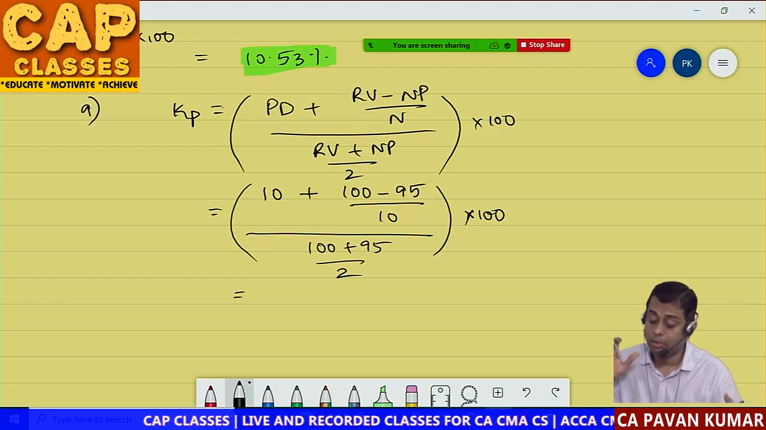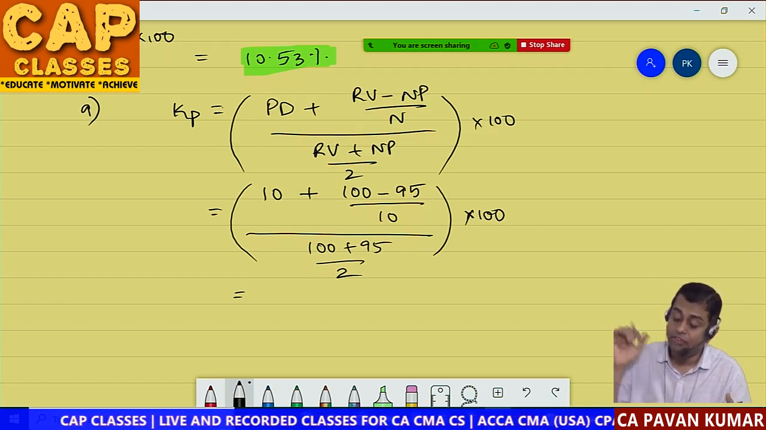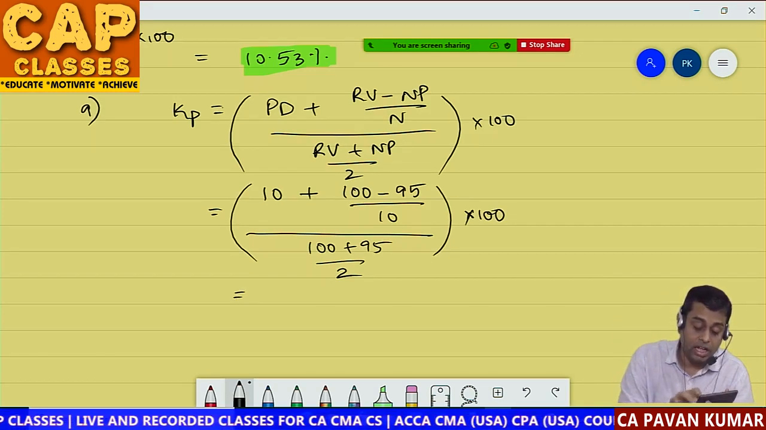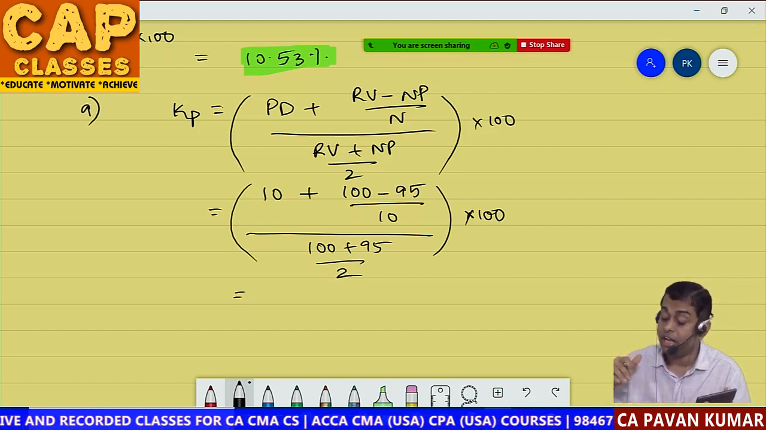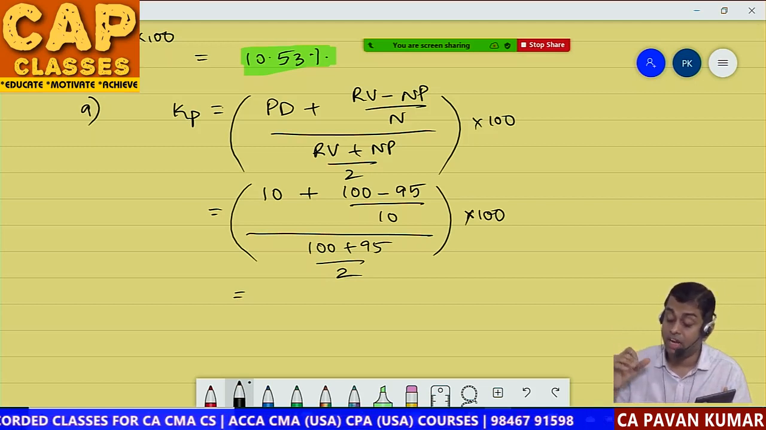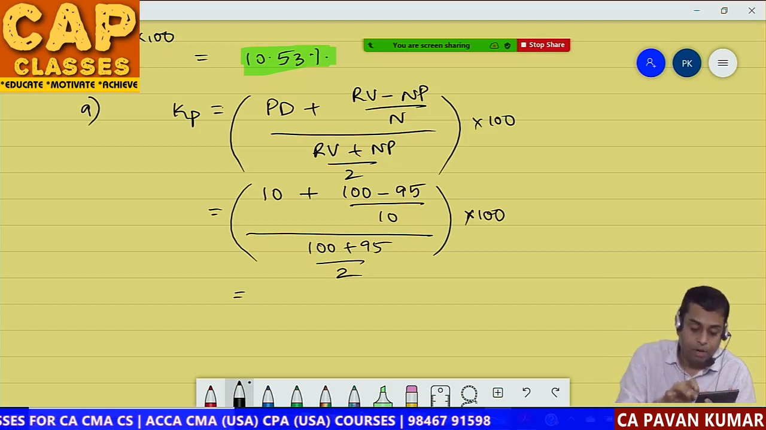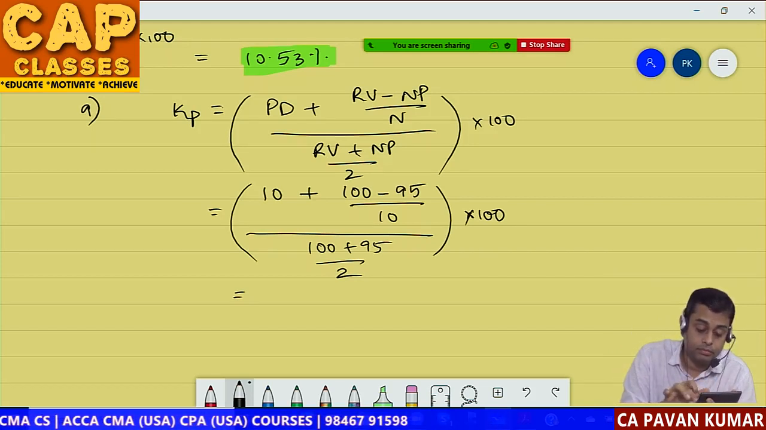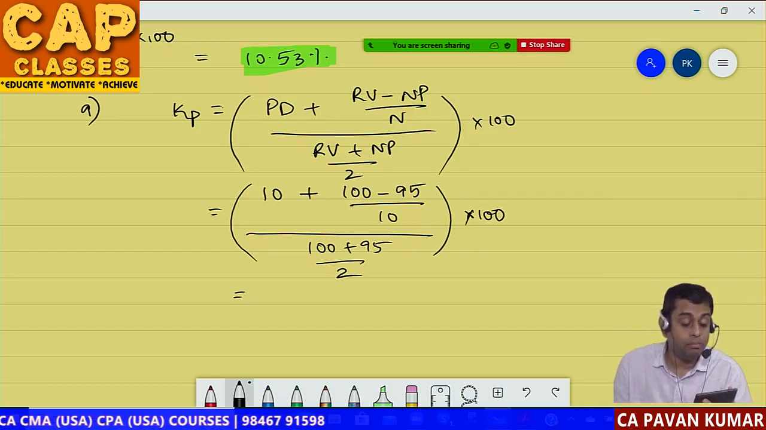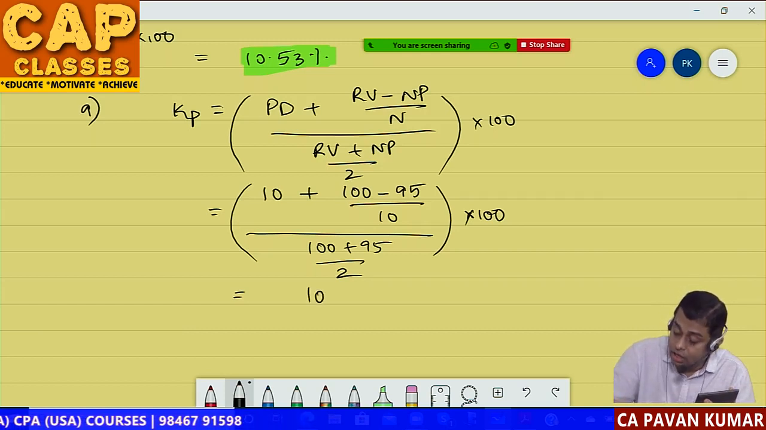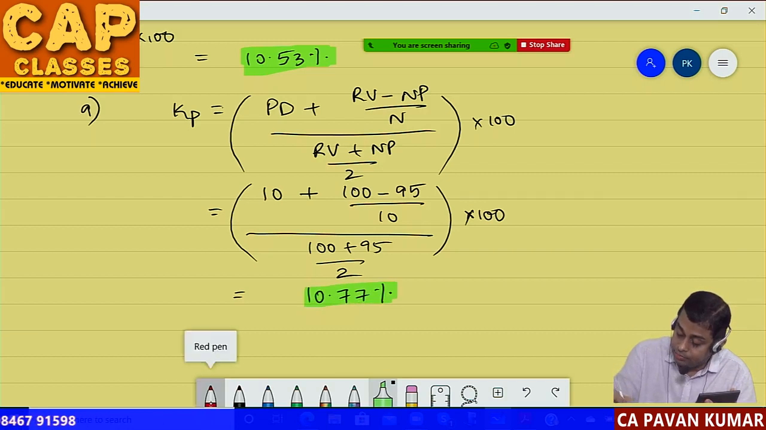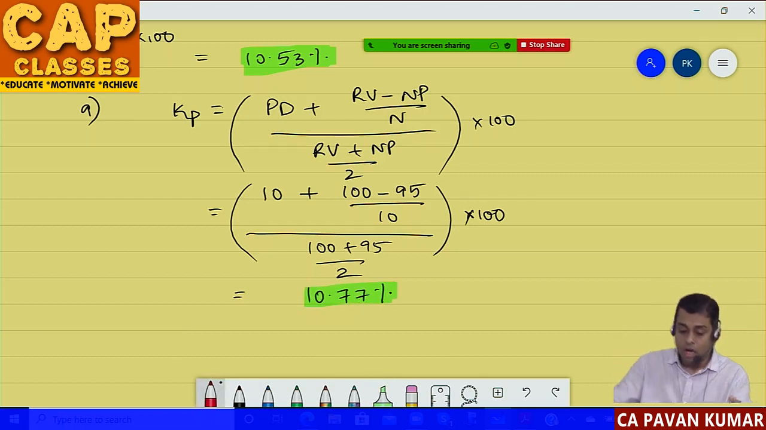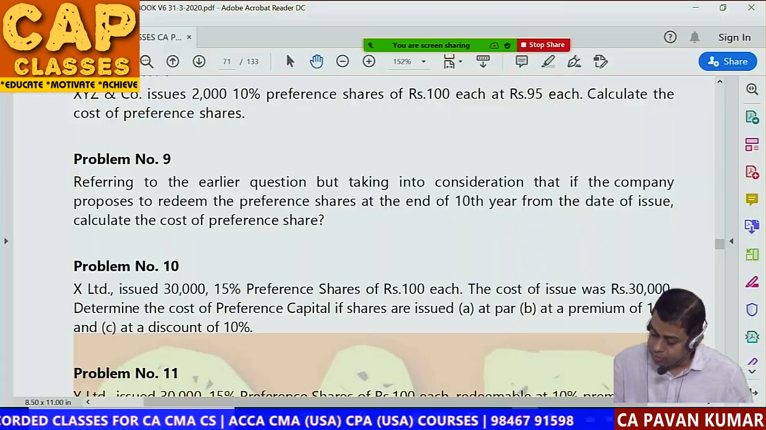So 10 rupees, 100 minus 95 is 5. 5 divided by 10 is 0.5. So it is 10.5 numerator, divided by 195 divided by 2. 195 divided by 2, is it 97.5? So it is 10.77%. 10.77%. This is the answer. So how many of you got this answer? Any doubt? I hope you have done this. So let's move on to the next question.